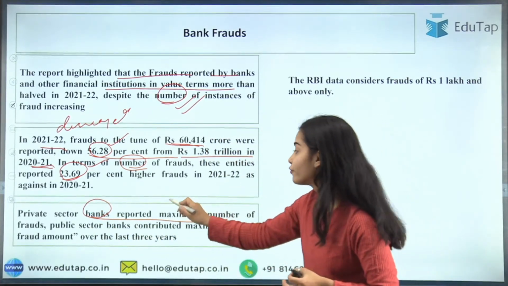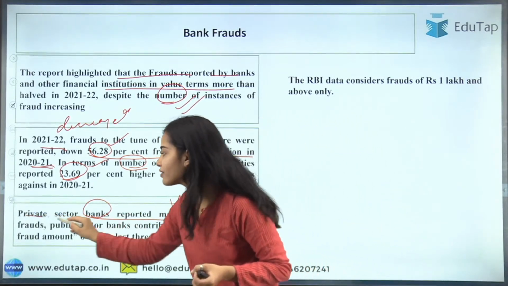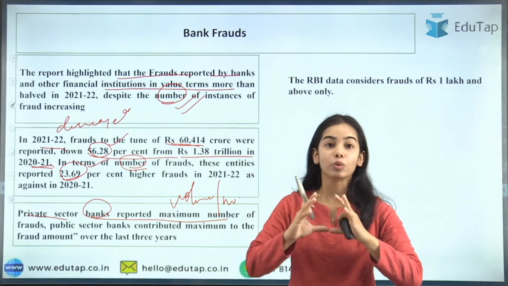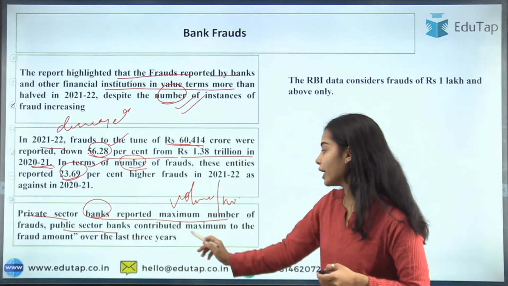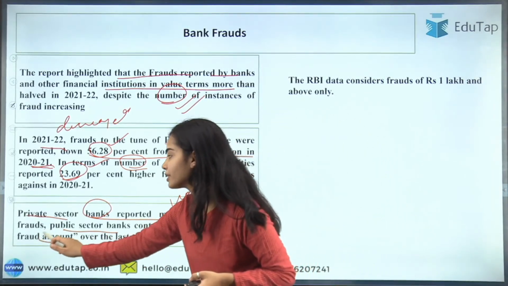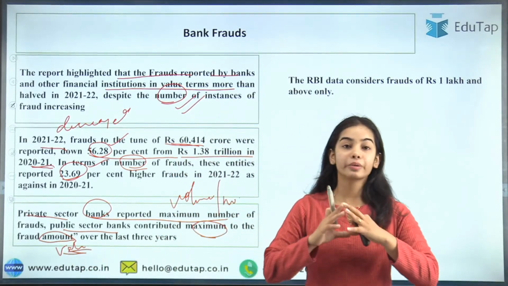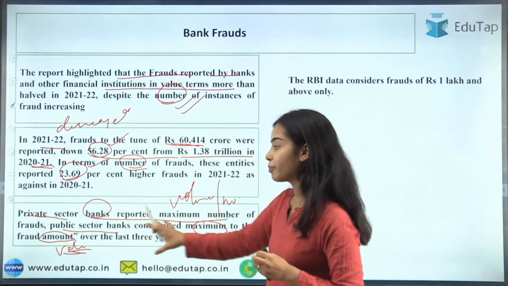There is a greater number of frauds happening with the private sector, but the value of frauds is higher in the public sector banks. Value means the amount, and the amount lost to frauds is more for public sector banks.